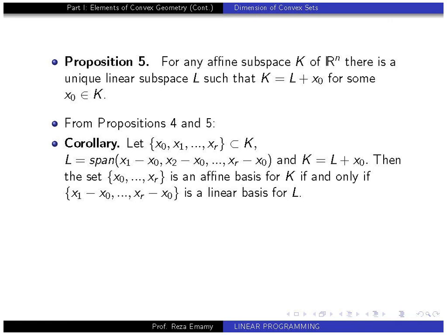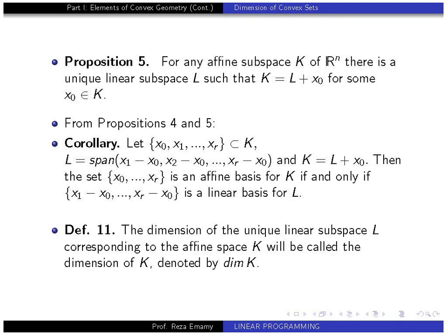Then the set x0, ..., xr is an affine basis for K if and only if x1 minus x0 to xr minus x0 is a linear basis for L. This is really the crucial result, the summary of those propositions. This is what enables us, whatever result in affine algebra we want to prove, to use this proposition to go back to the linear case, and we use the results of linear algebra to prove something for the affine case.